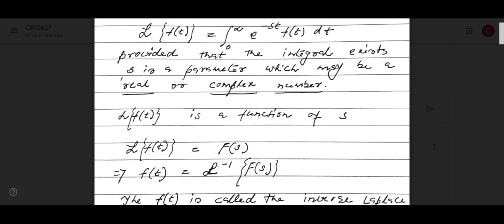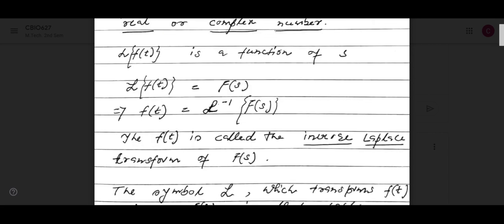Okay, so I told you L of f(t) is a function of s. So we write L of f(t) equal to F(s), because L of f(t) is a function of s. If it is a function of s only, then you can write L of f(t) equal to 0 to infinity e to the power minus st f(t) dt.